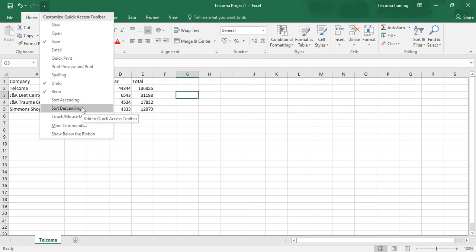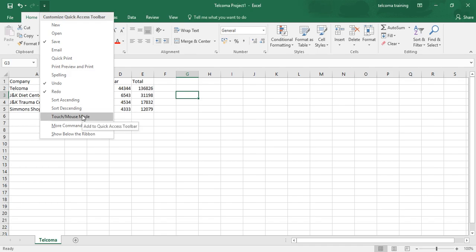The other option is sort descending. It is to sort the current cell selection or column in Z to A alphabetical order, highest to lowest numerical order, or newest to oldest date order.